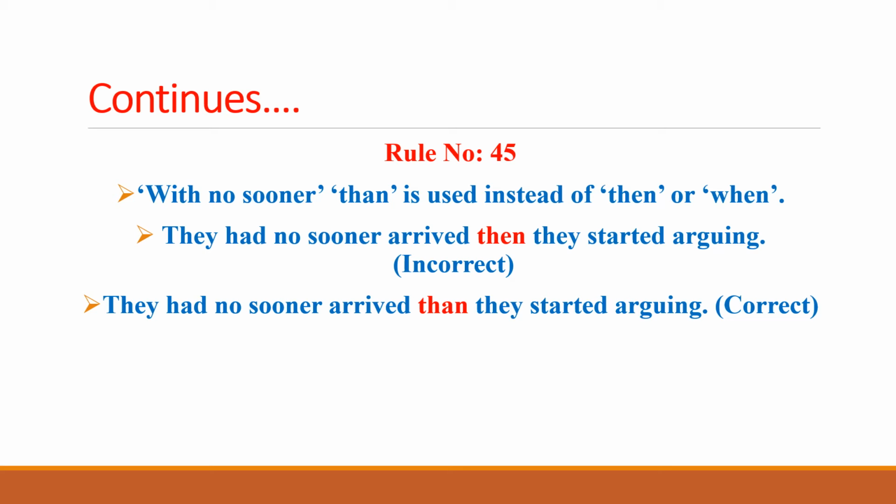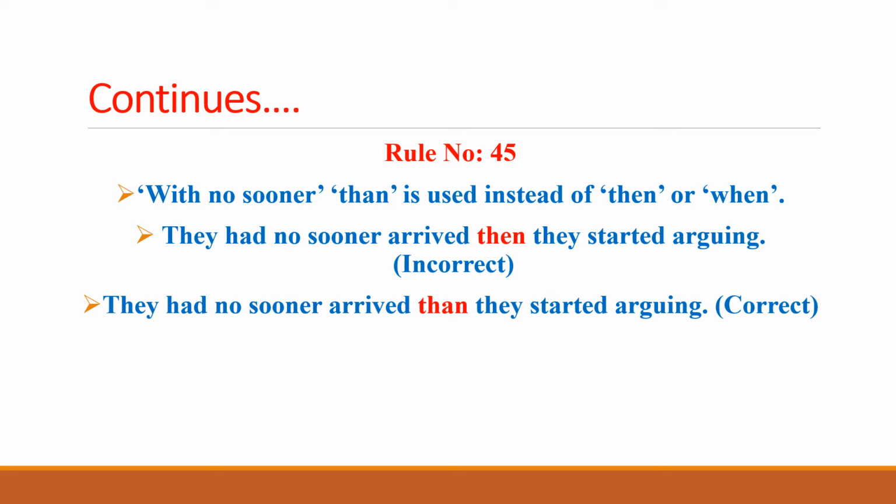So: they had no sooner arrived than they started arguing. Here you can see that "then" has been highlighted in red and this has been used. But this "then", or "when", is an incorrect use with the structure no sooner. With no sooner, we usually place "than" instead of "then" or "when".